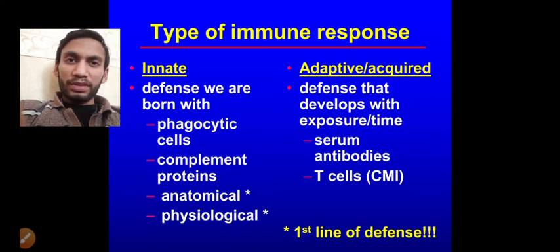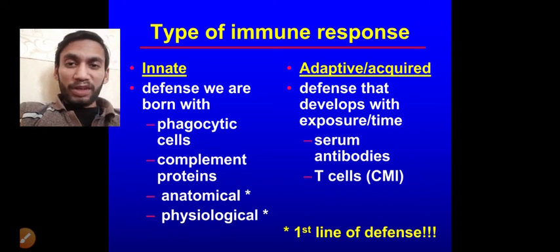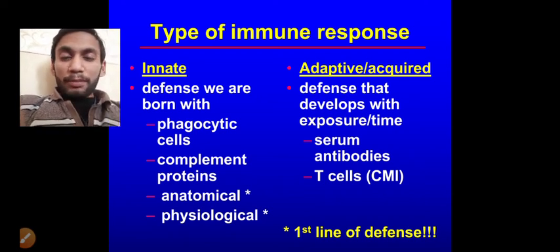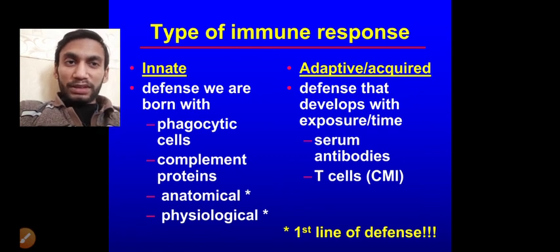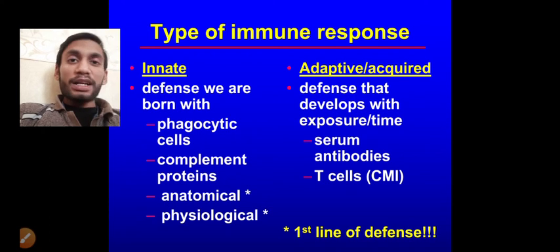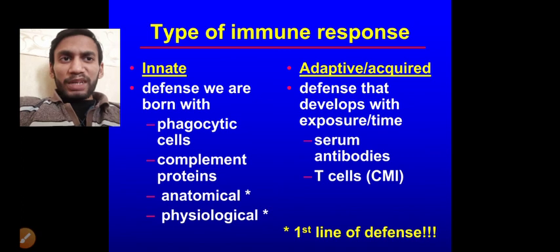It is a slow response, but it is a more perfect and more appropriate response, and it is better able to diagnose whether a cell is our own cell or a different cell. However, the innate response is very fast in nature, but it does not differentiate our cells from foreign cells very precisely.